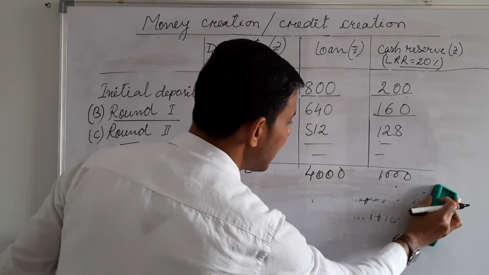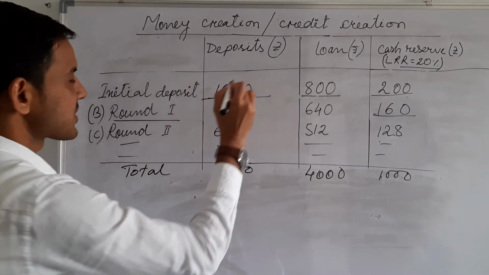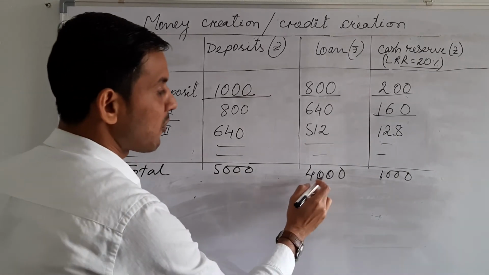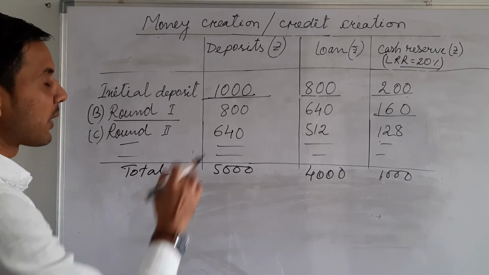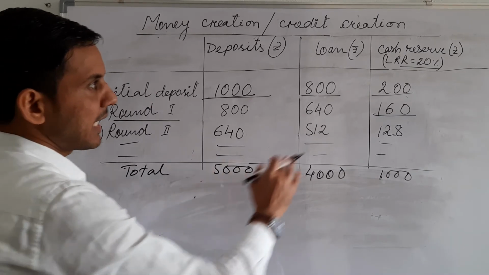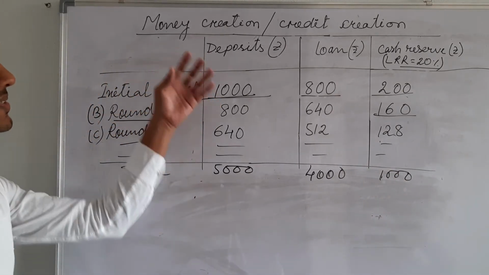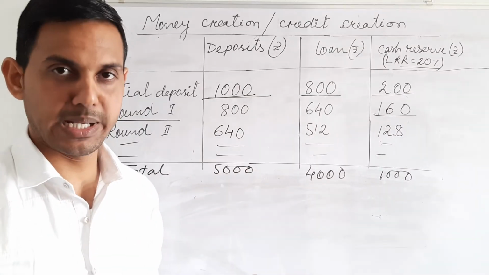Now you see, the initial deposit was 1000, but the bank created a 4000 loan. So total deposit is 5000 and cash reserves are 1000. This is the system by which a commercial bank can create money.